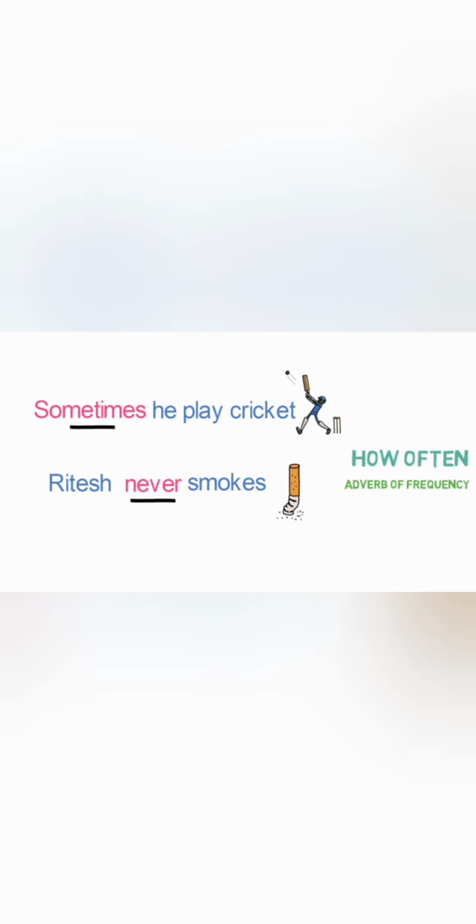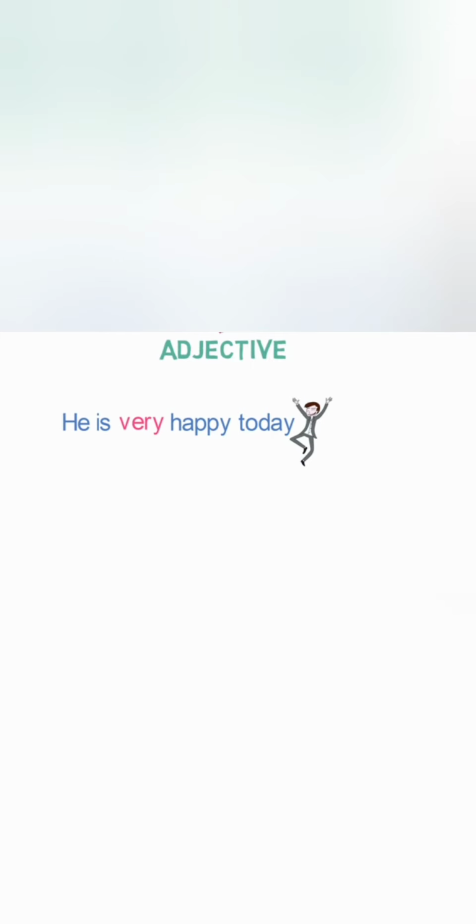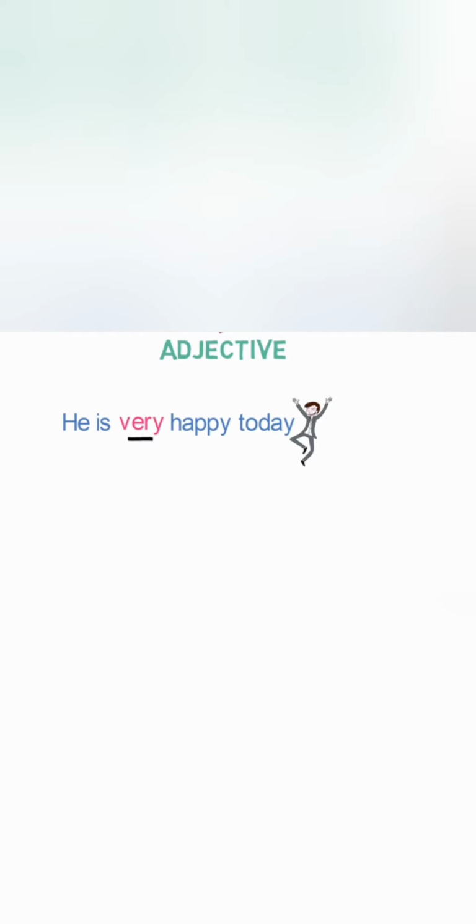Now we have seen the examples of adverbs that are describing a verb or any action. Let's look into the adverbs that describe adjectives. He is very happy today. Now, what is the adjective here? Happy. And which word describes the intensity of his happiness? Very. So, very is an adverb describing the adjective happy.